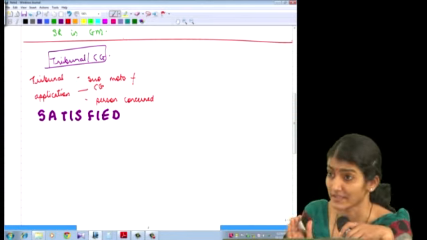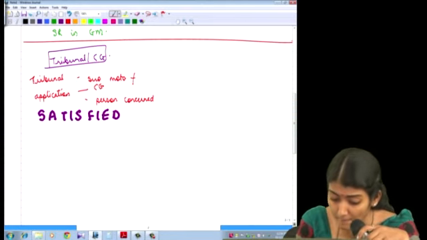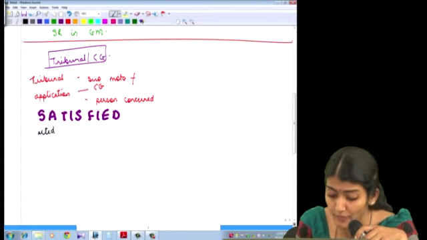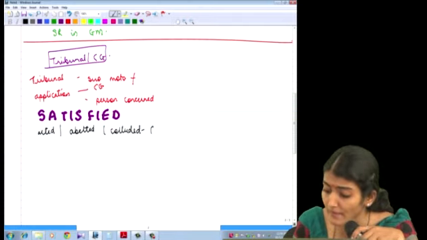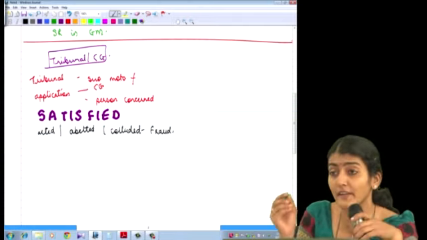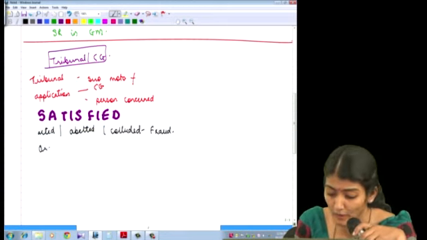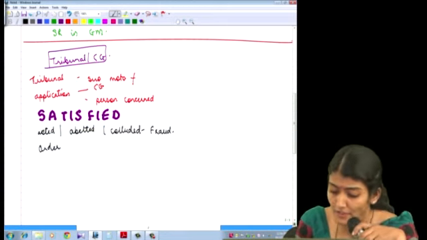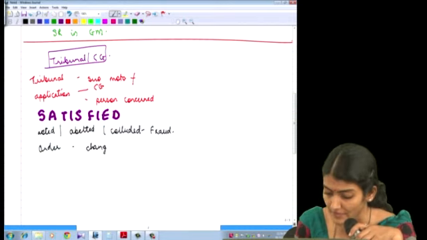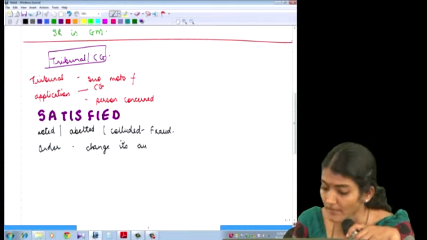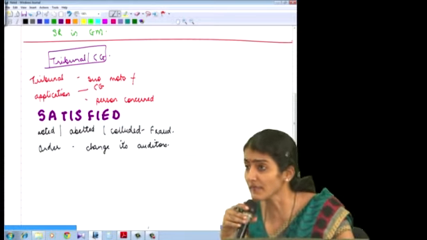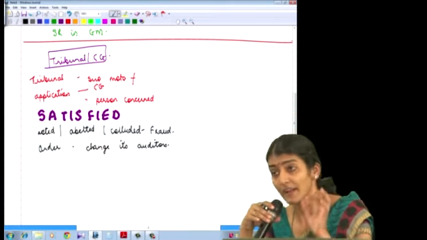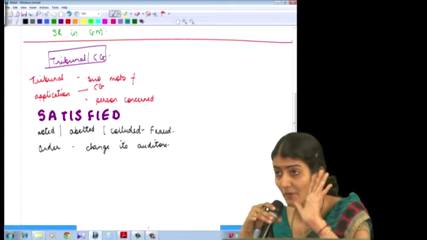Is satisfied that the auditor of the company has acted in a fraudulent manner or has abetted or colluded in any fraud by or in relation to the company or its directors or officers, it may by order direct the company to change its auditors. I repeat, what does it say? The tribunal either suo moto or on an application received from CG or any person concerned is satisfied. What satisfied?